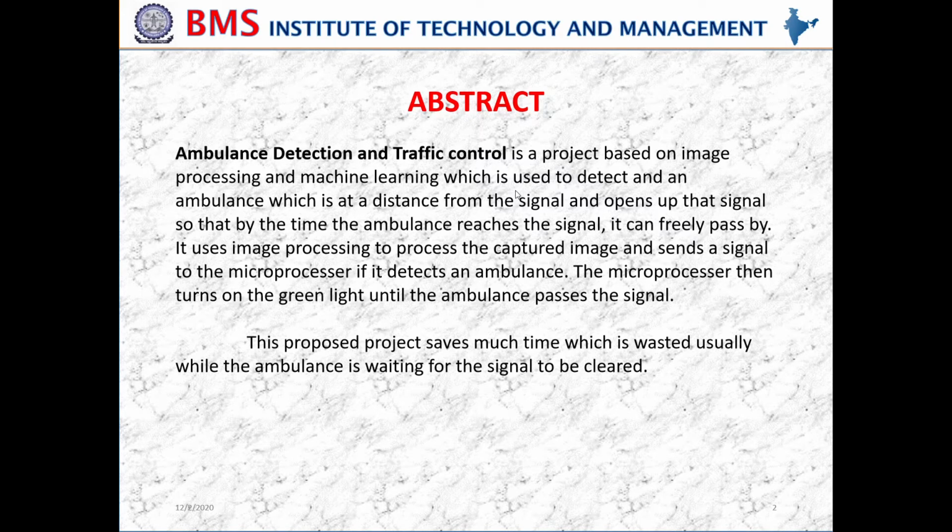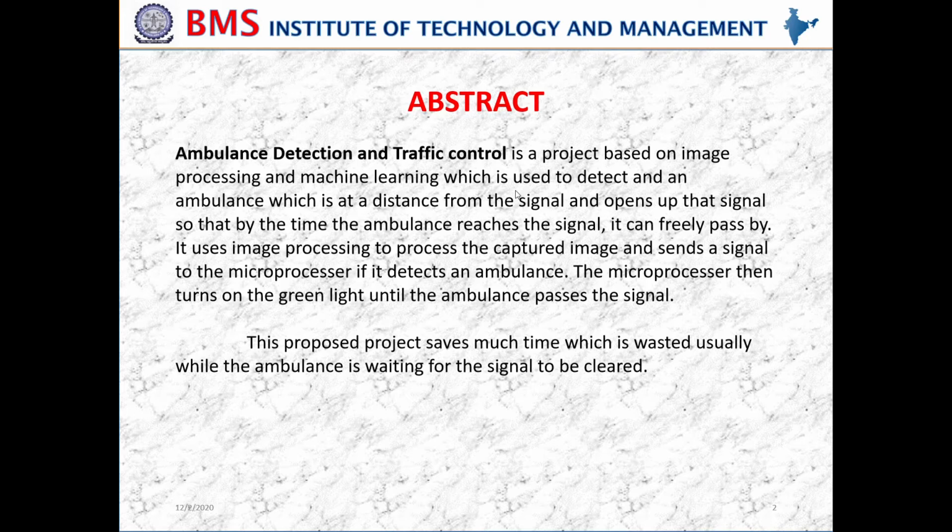Ambulance detection and traffic control is a project based on image processing and machine learning. Image processing is a method to perform some operation on an image in order to get an enhanced image or extract some useful information from it. It is a type of signal processing in which input is an image and output may be an image or a characteristic feature associated with that image.